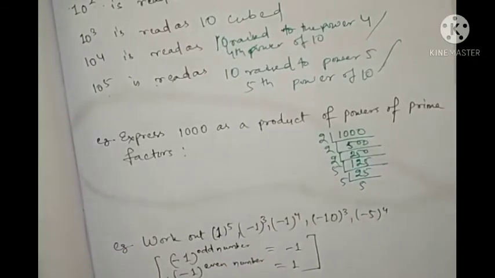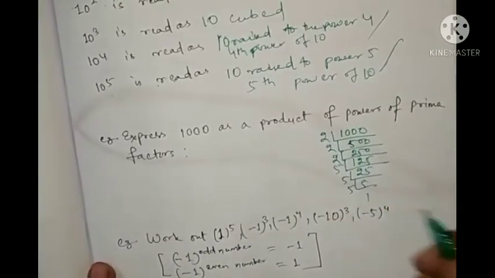Next we cannot divide further, 5 into 1 is 5.